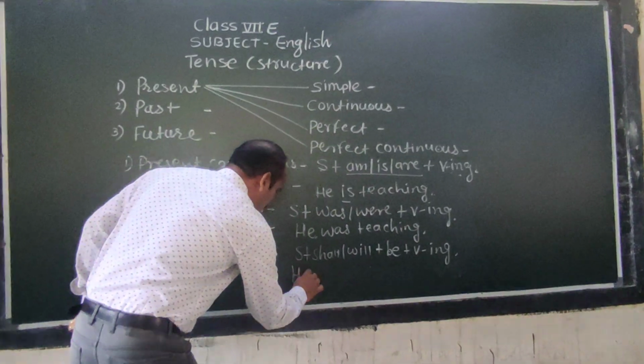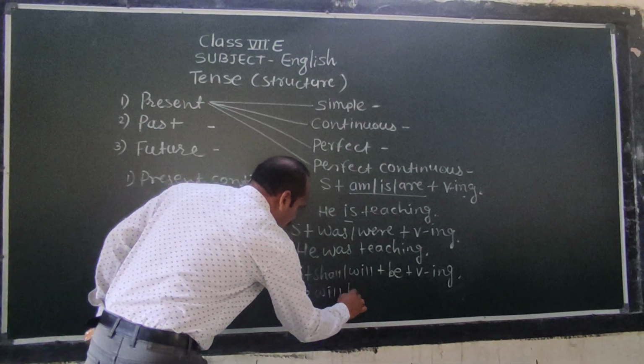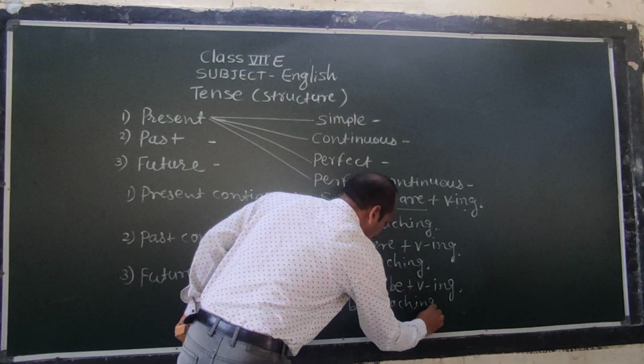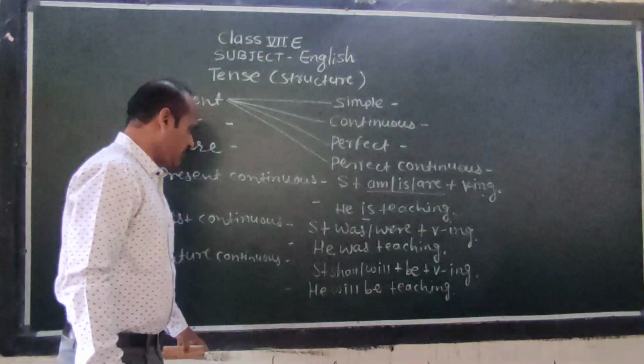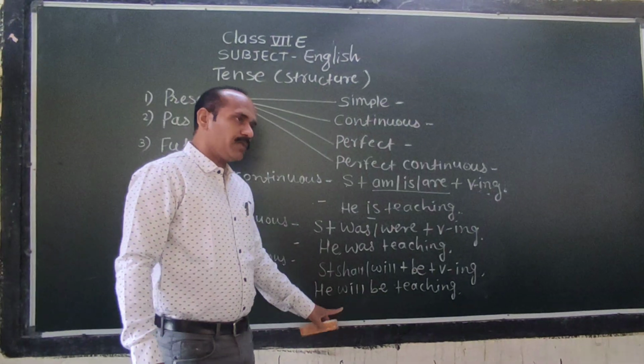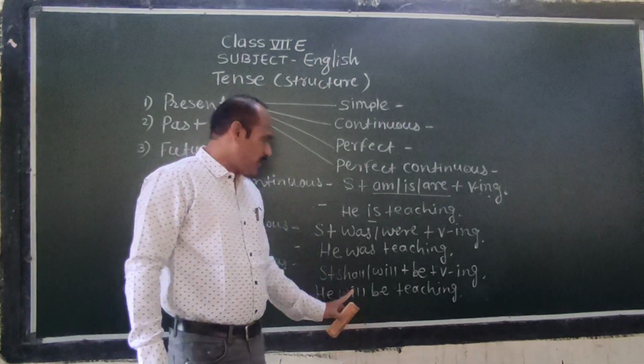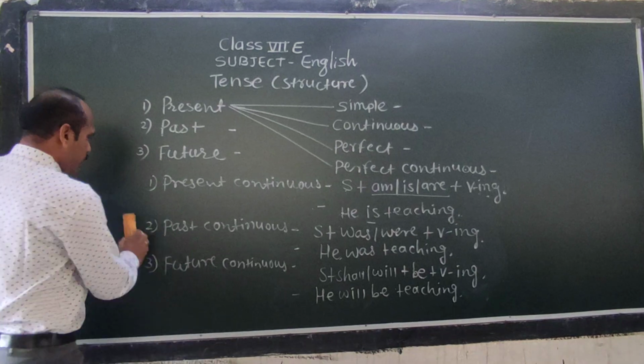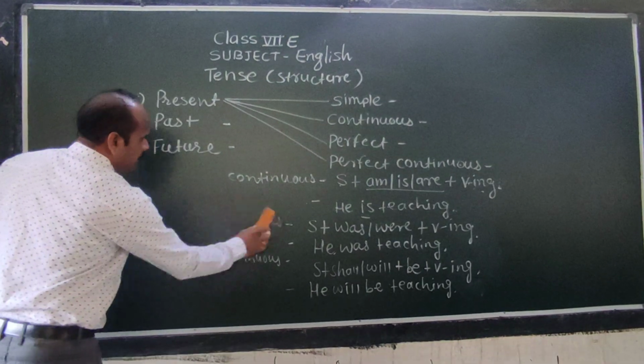Examples: he will be teaching. Then if there is I, I shall be teaching. He will be teaching. You will be teaching. Did you understand? Present continuous, past continuous, and future continuous.